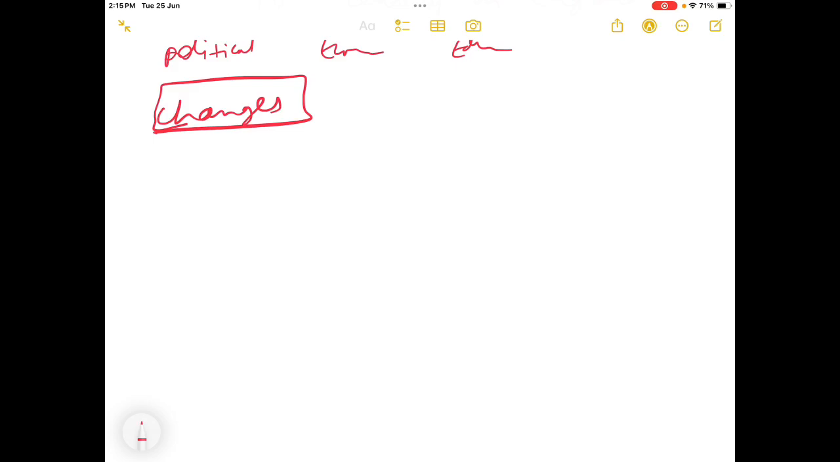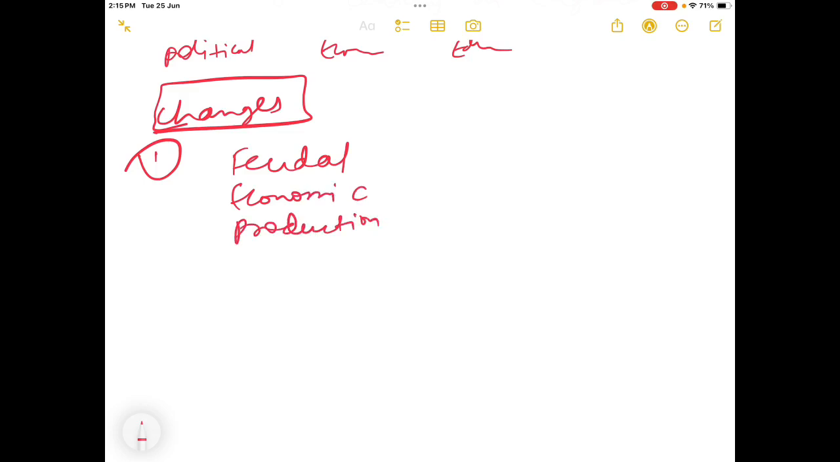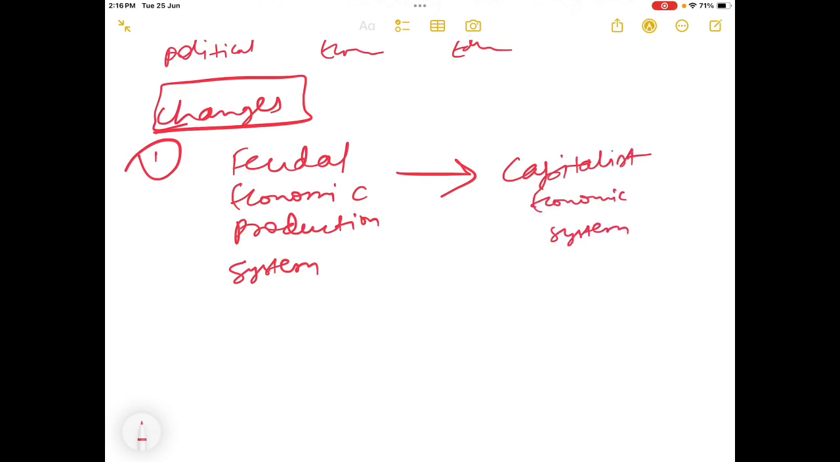So the change in economy happened from the feudal economic production system to the capitalist one. First of all, in the economic perspective, we will see what changes happened: the feudal economic production system got changed into the capitalist economic system.